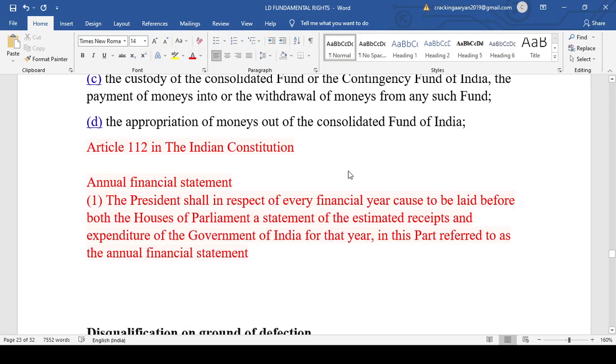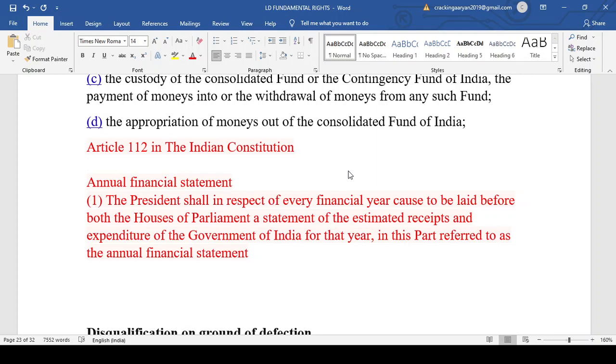Okay, we know that on 1st of February every year the budget is introduced in our Parliament. Generally the finance minister, or if the finance minister is not present, someone appointed on behalf of the council of ministers, but he should be someone from the council of ministers and not anyone. That is what is called the annual financial statement.